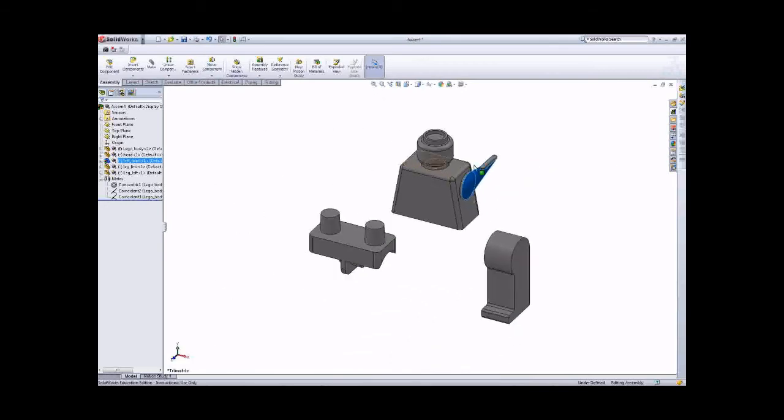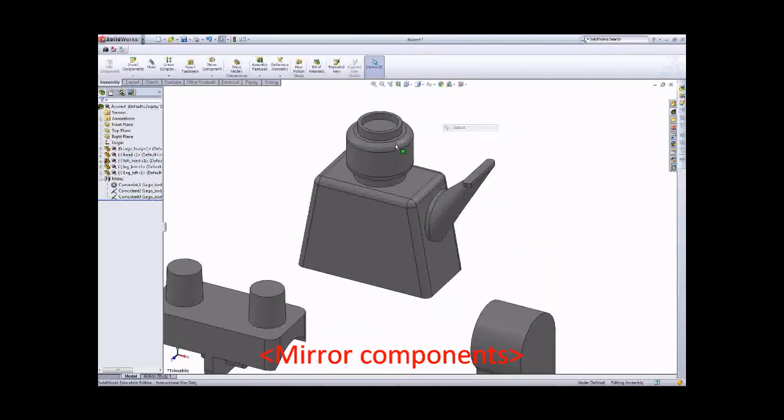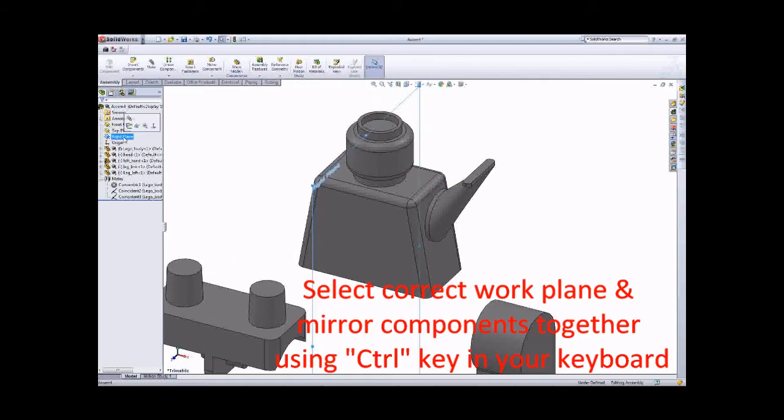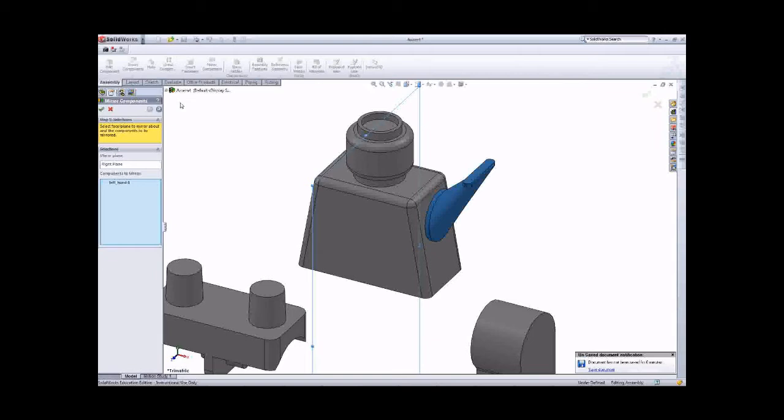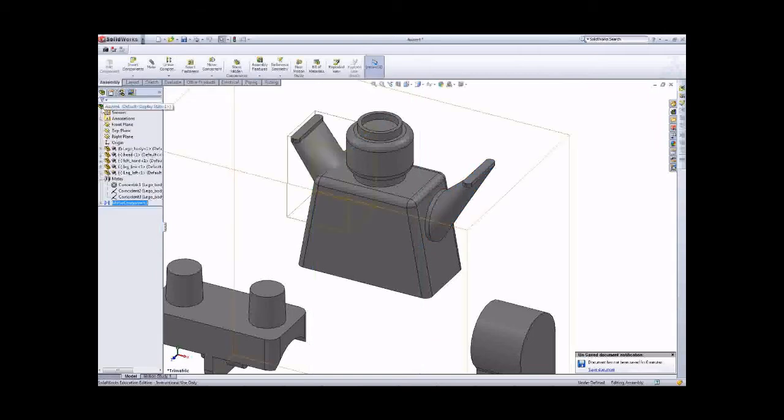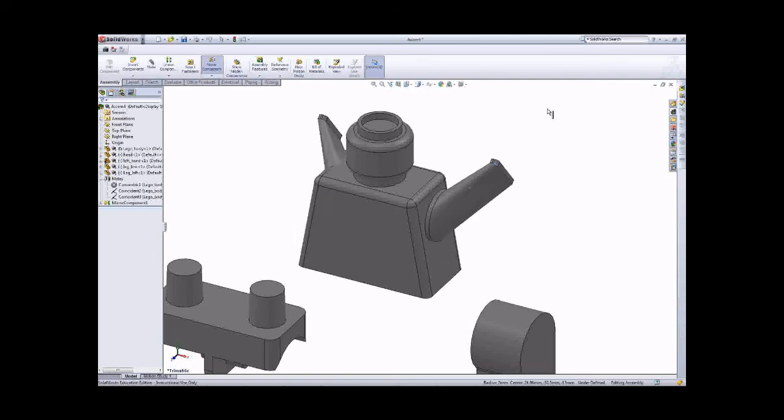So how can you mirror the arm from your right hand side to your left hand side? You just choose the work plane, and then using Control on your keyboard to select the left hand, and then use the mirror component, because we have got the mirror component here. So you just click OK to finish it. And then when you mirror the component, you can see we build